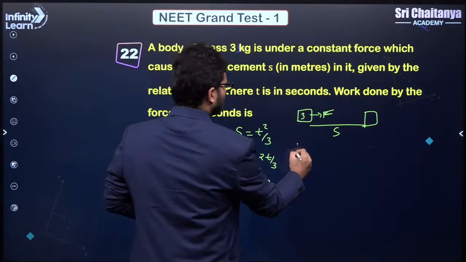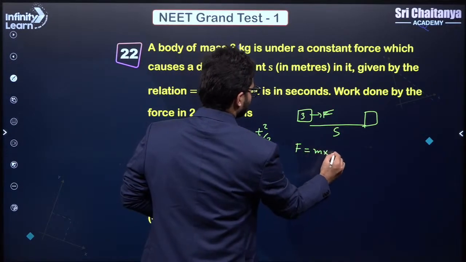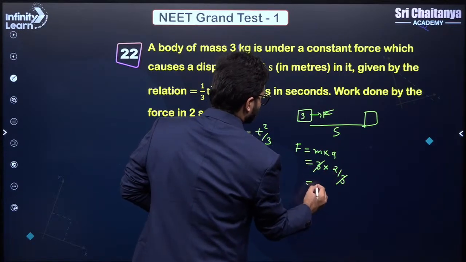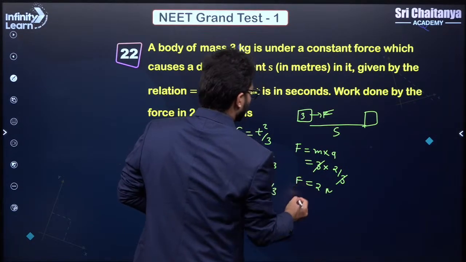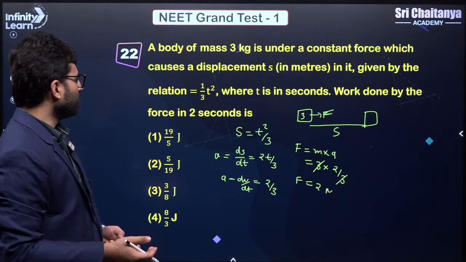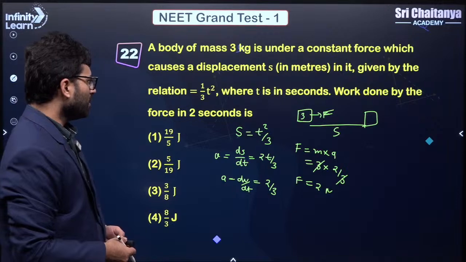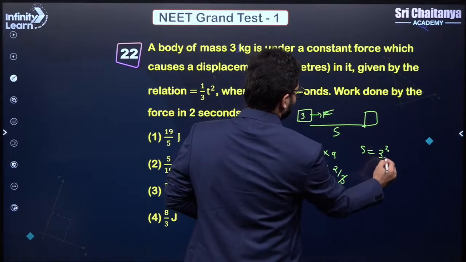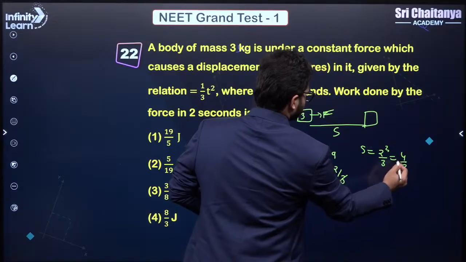And what is force? Force is nothing but mass into acceleration. So we have 3, which is mass, into acceleration, which is 2 by 3. So force is 2 newtons. Now you have to calculate the work done. So work done is nothing but work done by the force in 2 seconds. So what is the displacement in 2 seconds? Displacement is 2 square by 3, which is 4 by 3, correct?